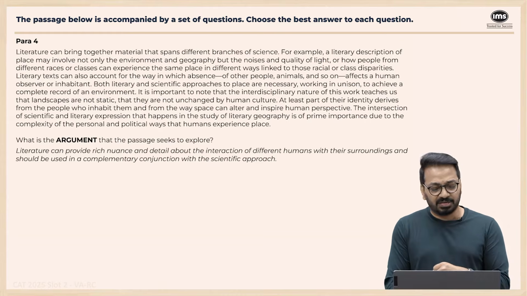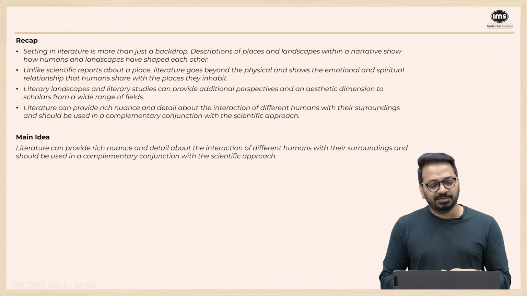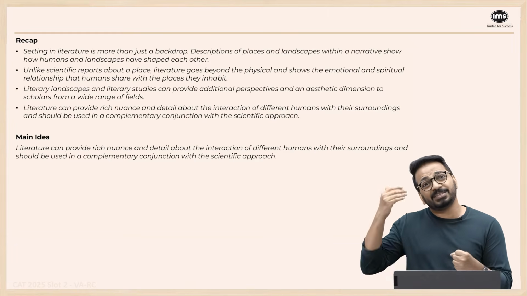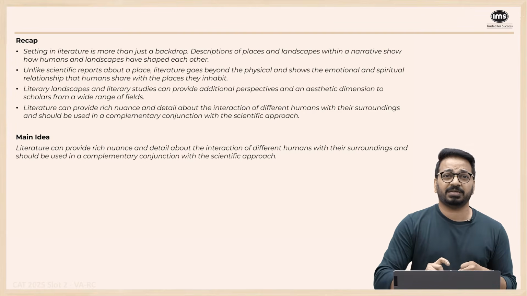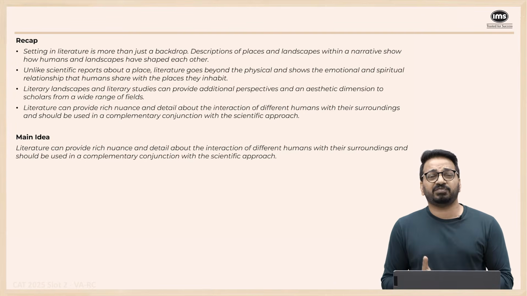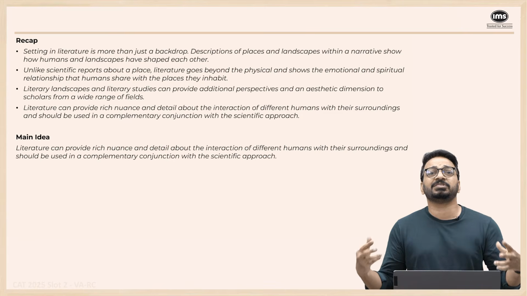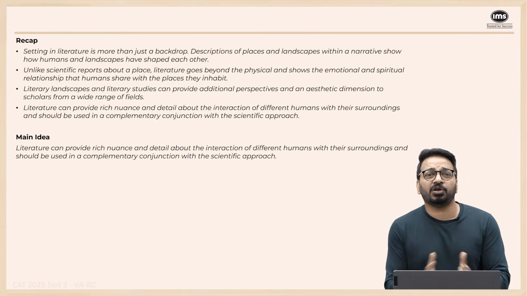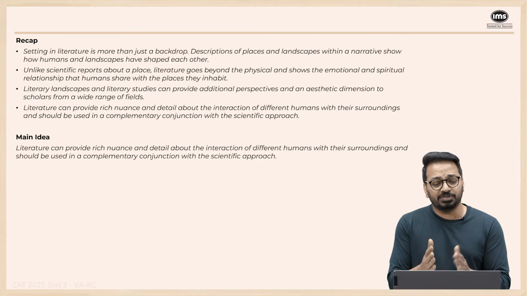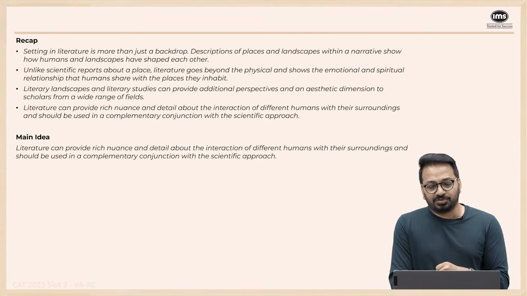So which is why I felt this was very, very easy, right? So main idea, literature can provide rich nuance and detail about the interaction. Main idea is mentioned right in the last paragraph. So whatever was the main idea of the last paragraph, that itself is the main idea of the passage, that literature can provide us such with rich details and different dimensions that it should be used along with the other sciences in unison, so that we can understand the human condition better, right?